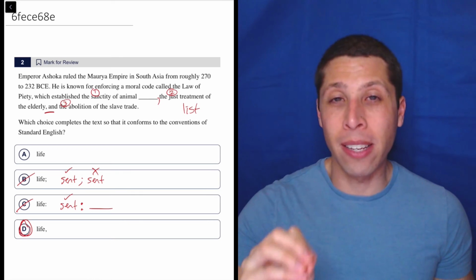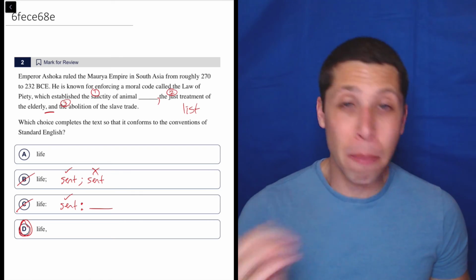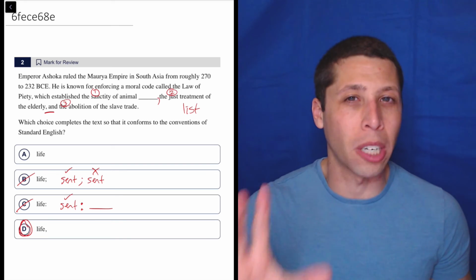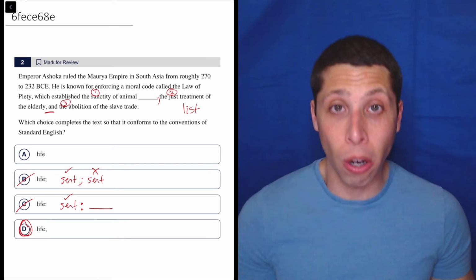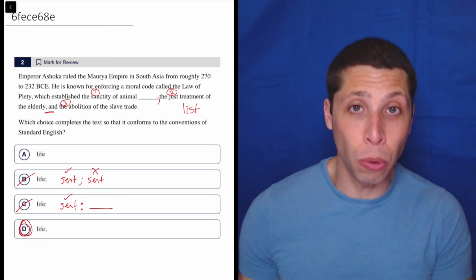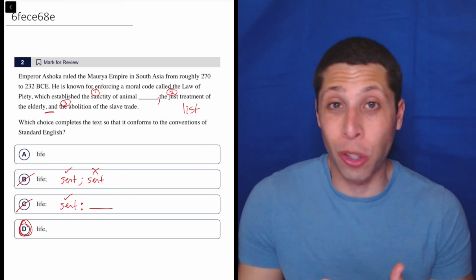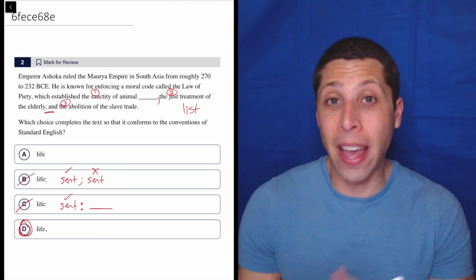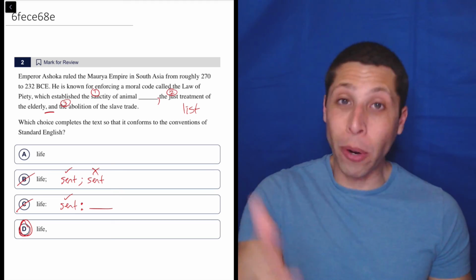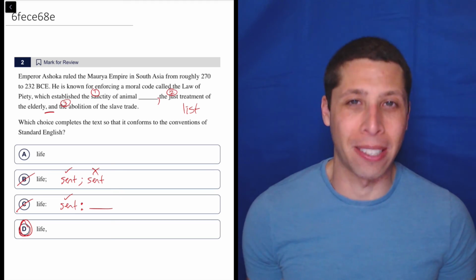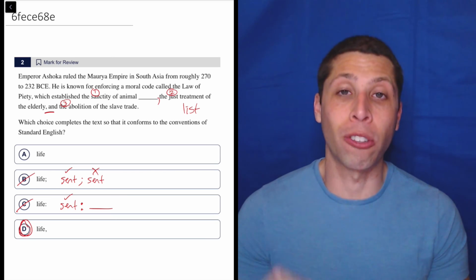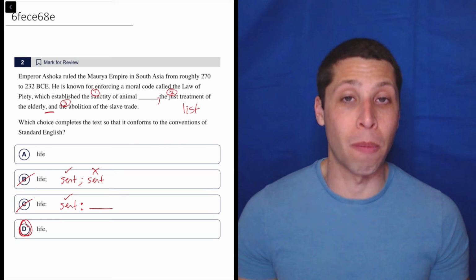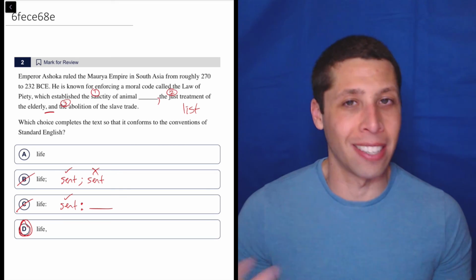The key though is commas do have lots of complex rules and different situations where we're going to use them. So I recommend that for any punctuation question that involves a semicolon or a colon, start with those. They have much more narrow rules. And so you might be able to eliminate two answers pretty confidently, and then it doesn't even matter. And plus, if one of them were right, we wouldn't have to worry about the complex comma rules because we would have the right answer. So starting with those simpler punctuation marks usually makes the rest of the question much easier, even if the rest of the sentence is kind of confusing.